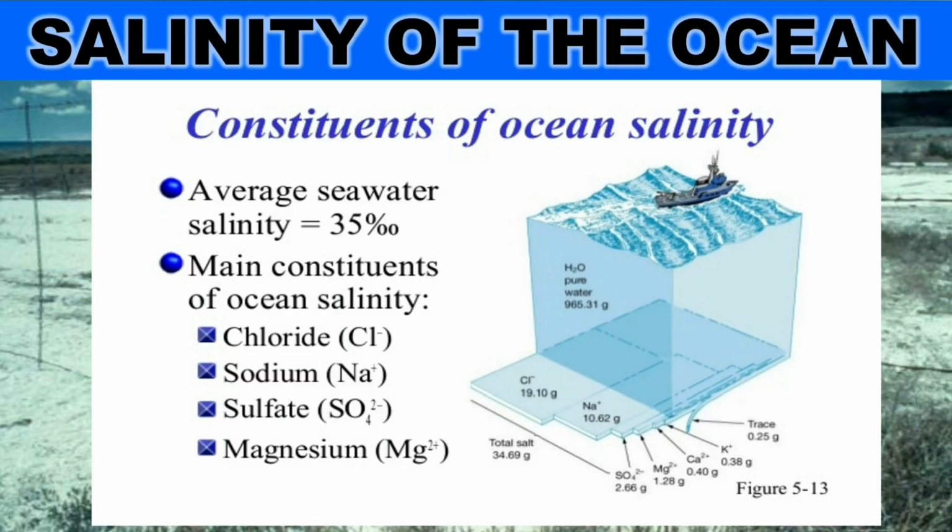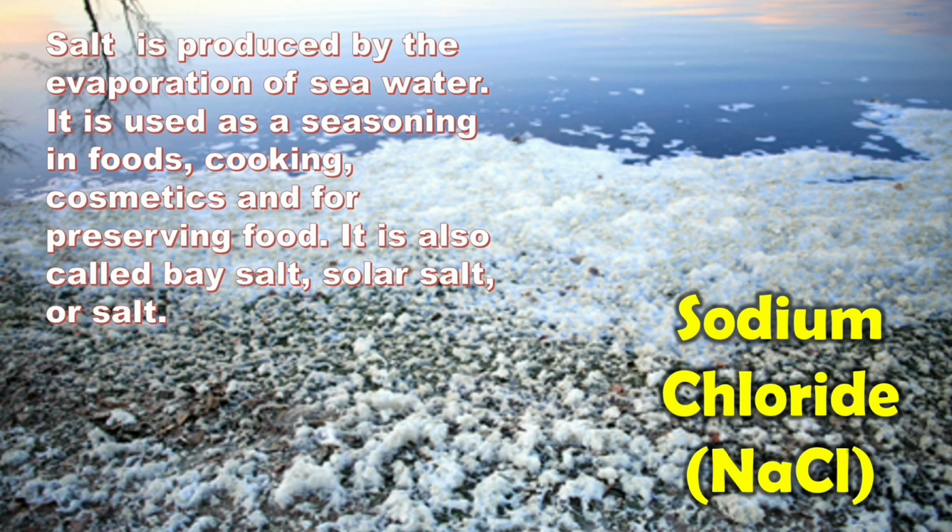Now let us see what are the constituents of ocean salinity. We have already learned that the average seawater salinity is 35%. The main constituents of ocean salinity are chloride, sodium, sulfate, and magnesium. Salt is produced by the evaporation of seawater. It is used as a seasoning in foods, cooking, cosmetics, and for preserving food. It is also called bay salt, solar salt, or salt. Its chemical name is sodium chloride.